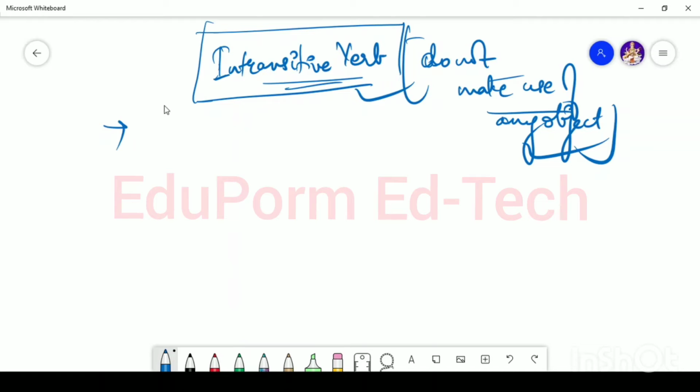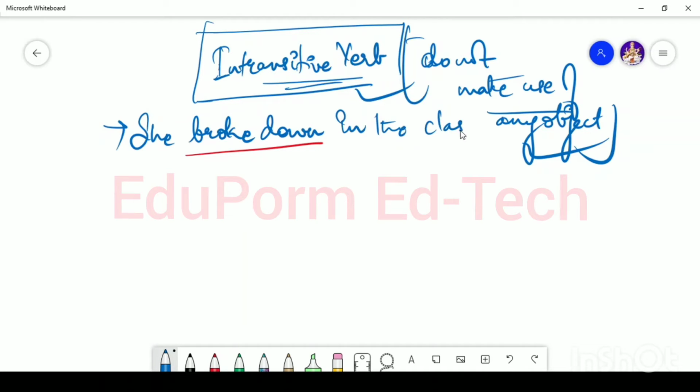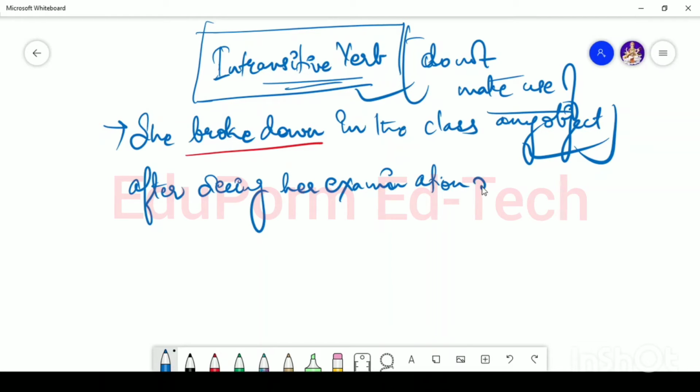For example, if I say that she broke down, okay, broke down is the phrasal verb here. She broke down in the class after seeing her examination results. Okay.